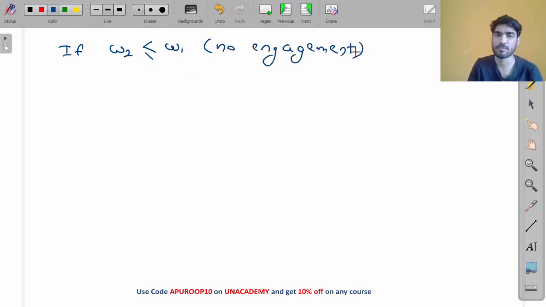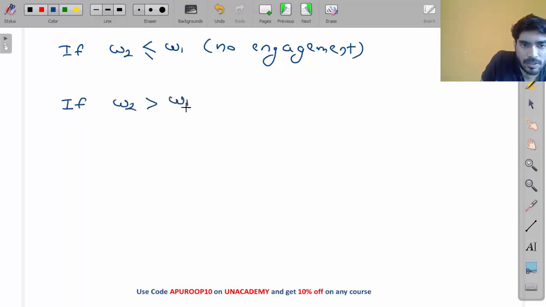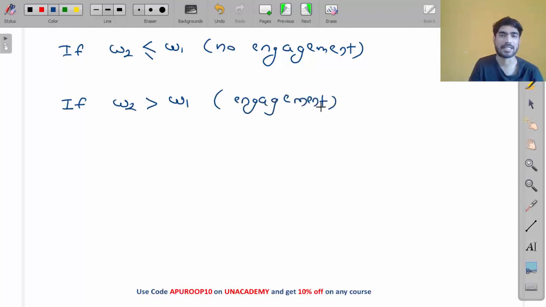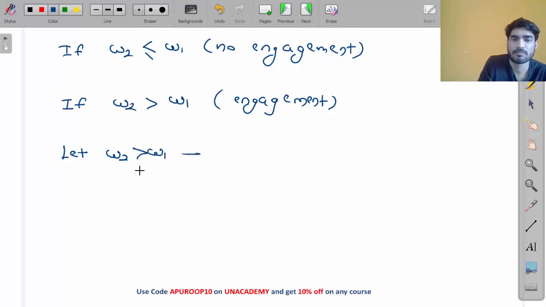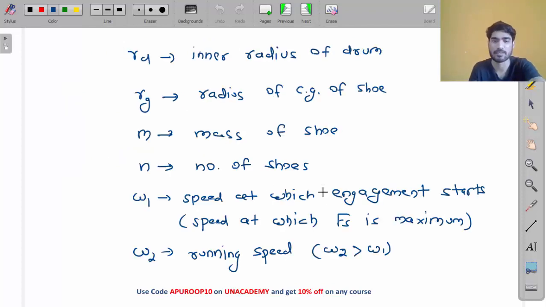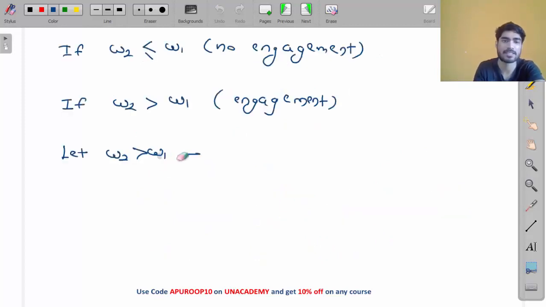Okay, no engagement, because Fc and Fs both will be equal. If omega 2 is greater than omega 1, engagement means the clutch will start. So let omega 2 be greater than omega 1. Okay, let's assume omega 2 is greater than omega 1. I am writing, let omega 2 be greater than omega 1, means the clutch is engaged.